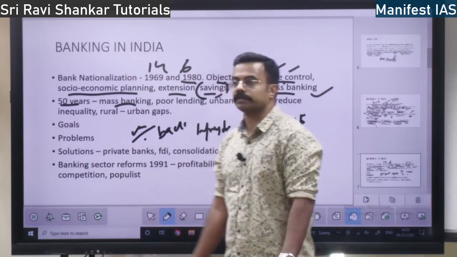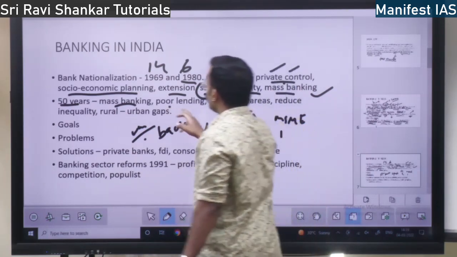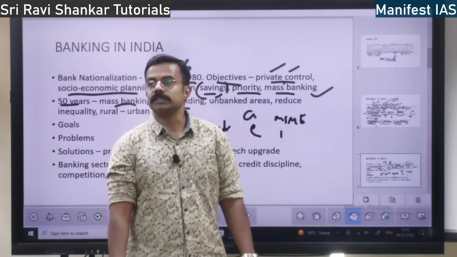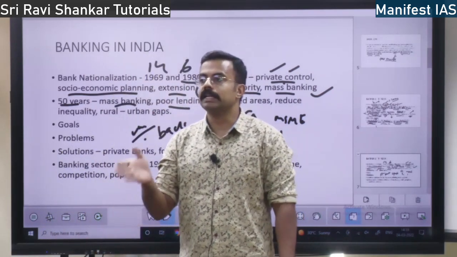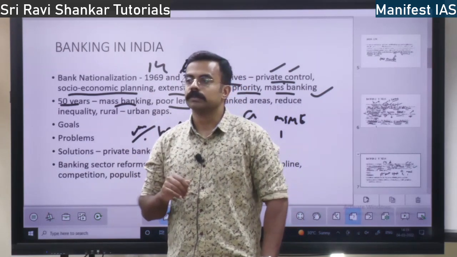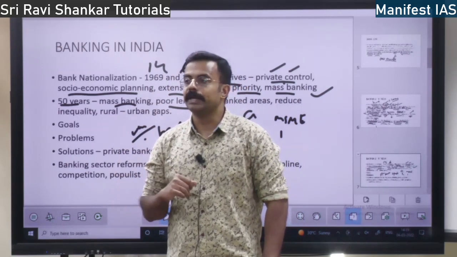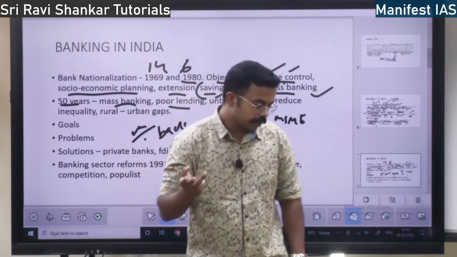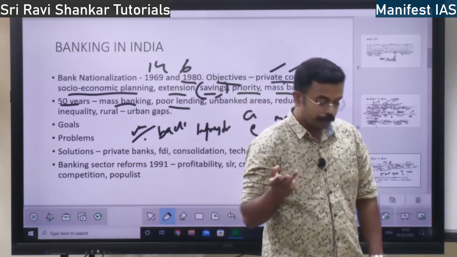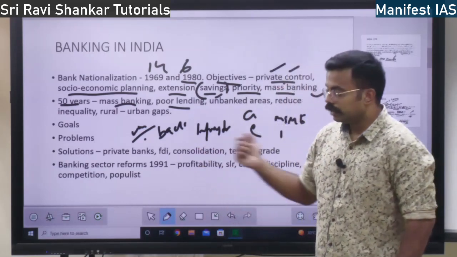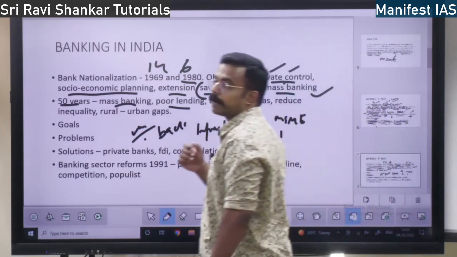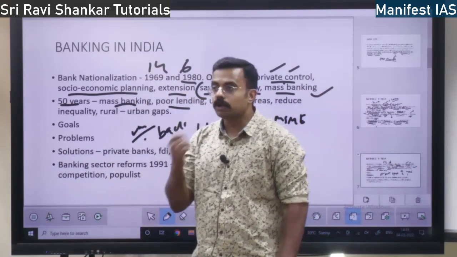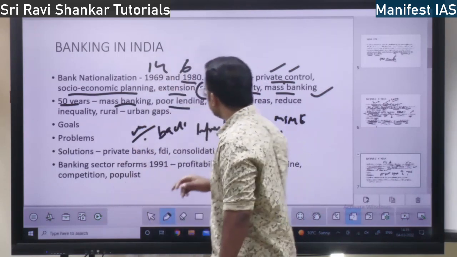Everybody has a bank account today, right? And also, there is lending to poor people. Earlier there was no lending for poor persons. Now money is being given to them. For example, your Stand Up India and also the scheme PM Swanidhi for street vendors. Money is being given to street vendors under PM Swanidhi. Mudra loans are given. So lending to the poor is taking place.